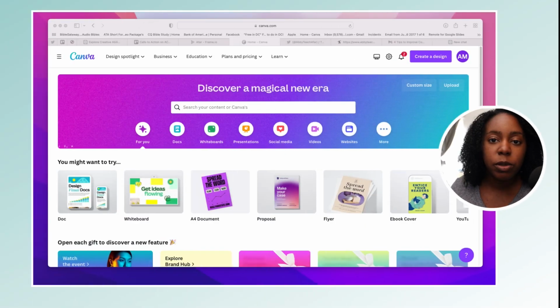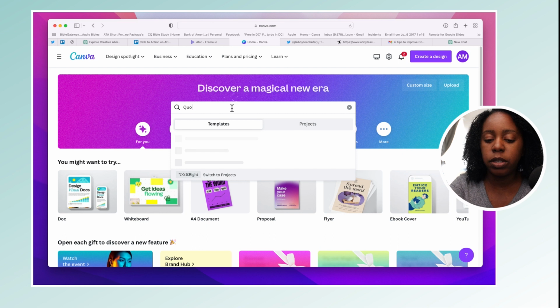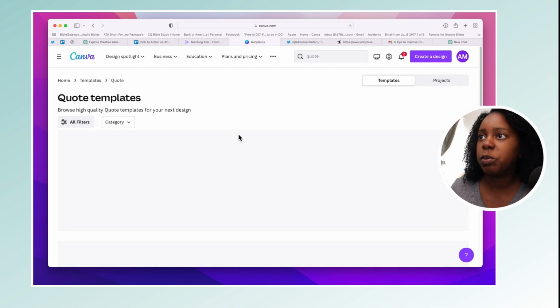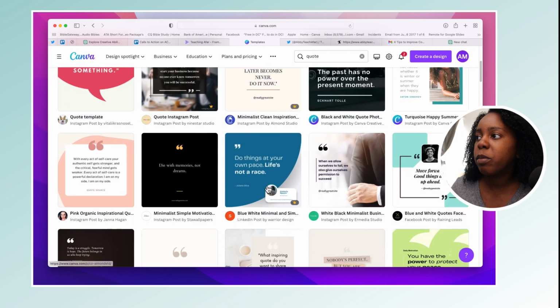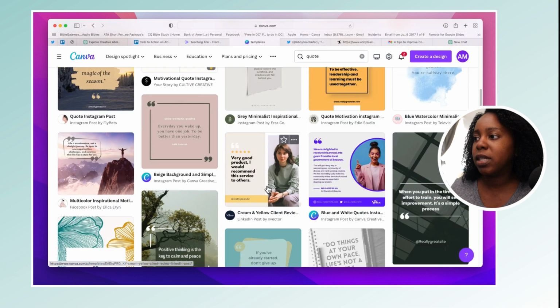Let's get into it. So I'll be using Canva to create these quotes. So go ahead and open up Canva for yourself. If you don't have Canva, it's a wonderful program that allows you to do so many things. So we're already here on Canva, and what we're going to do is just put in quote, right? It is just that simple. And what you'll have is a number of different quote templates that you can utilize.